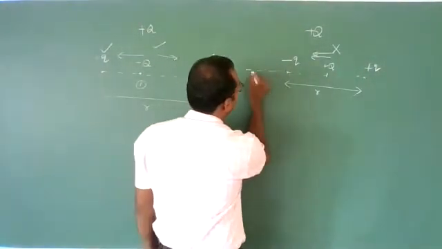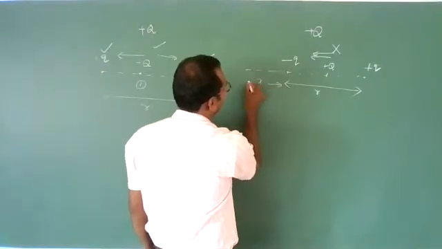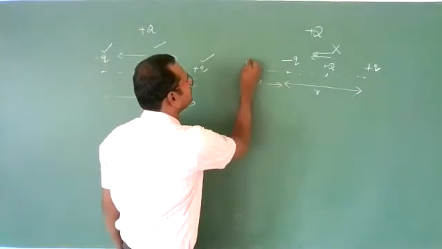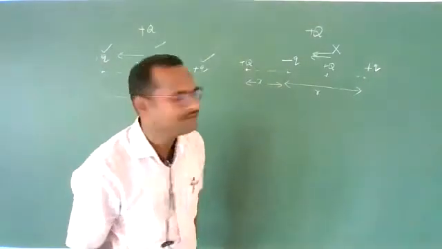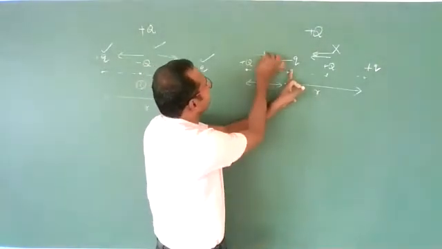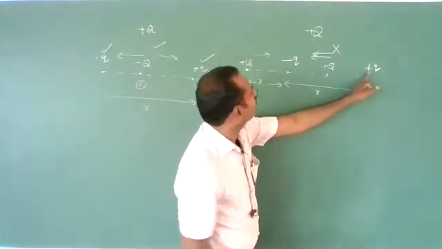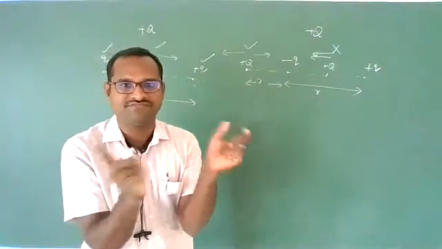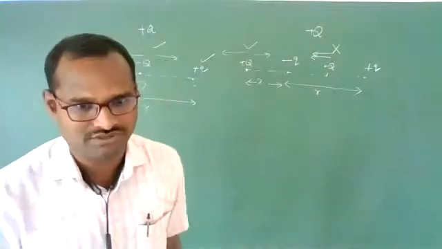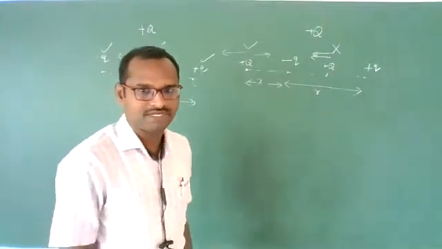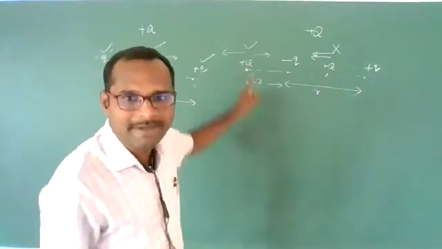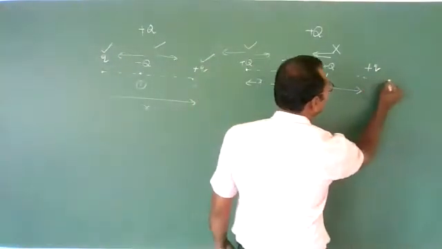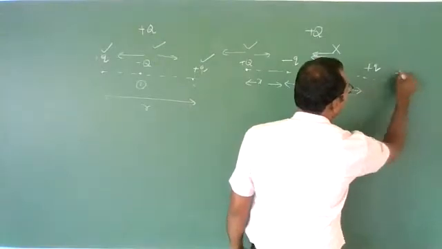Now let us take outside of these two. Let us check at a distance of x from the minus q charge. If we keep a positive charge here, what happens? Due to the negative charge, attractive force, and due to the positive charge, repulsive force. Yes, the possibility is there; in the equilibrium condition, net force can be zero. I don't know exactly, but the possibility is there. Now on this side, again keep a plus Q charge.